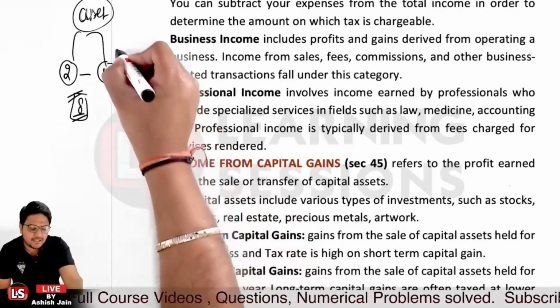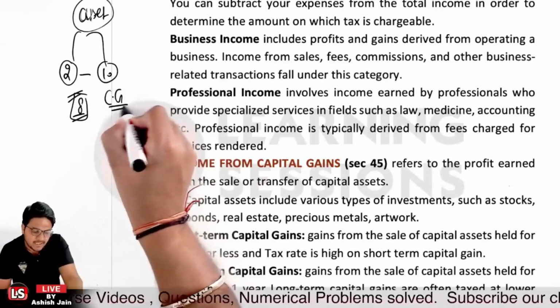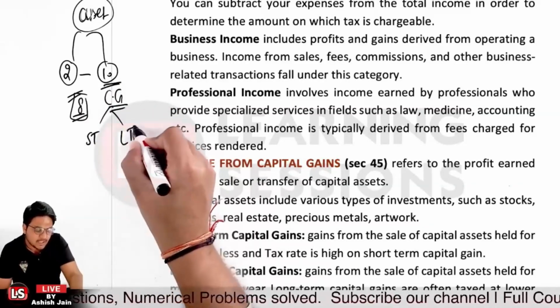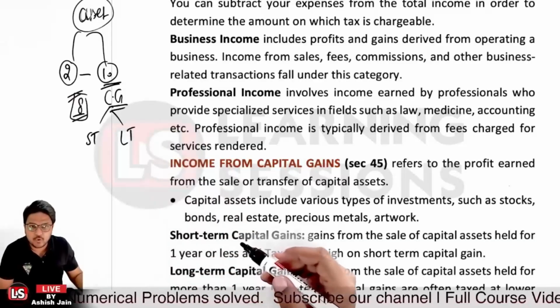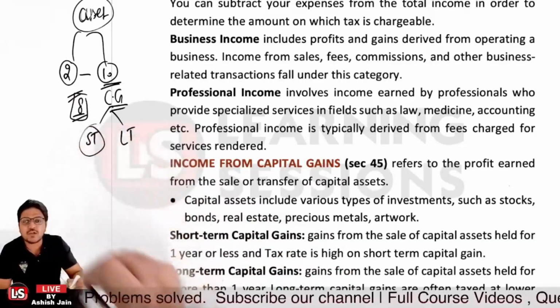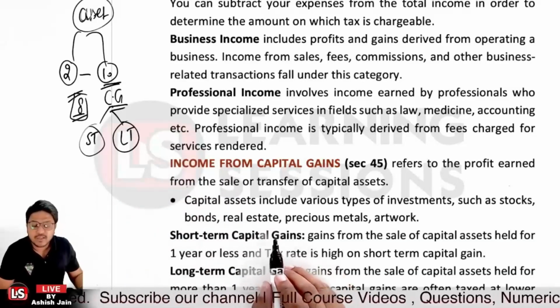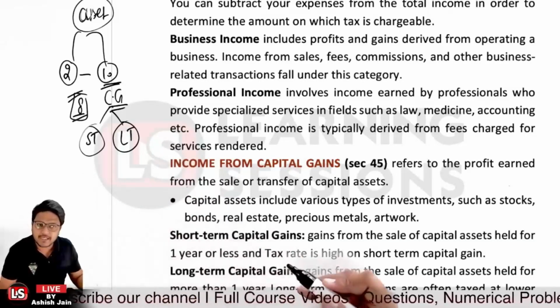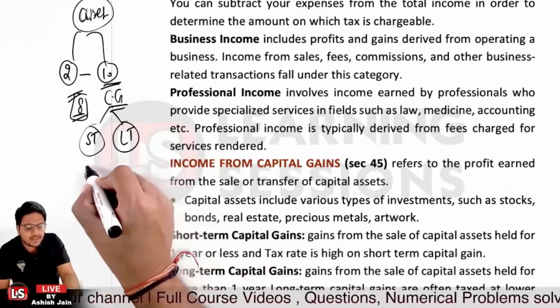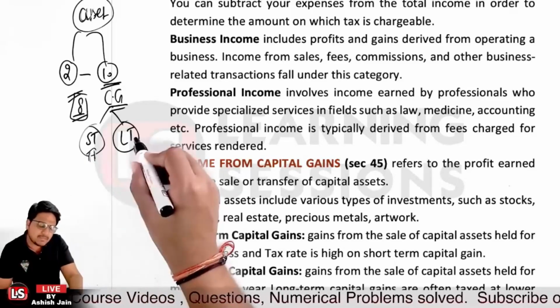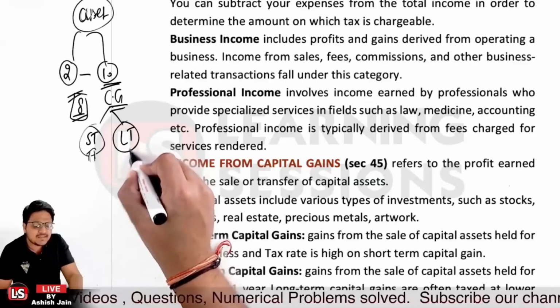Now this particular capital gain can be short-term capital gain, and it can also be long-term capital gain. Short-term capital gain is where you were holding the asset for less than 12 months, and if you hold the asset for longer than 12 months, it will be considered as long-term capital gain. In case of short-term capital gain, a higher percentage of tax is charged, whereas in the case of long-term capital gain, a lower percentage of tax is charged, right?